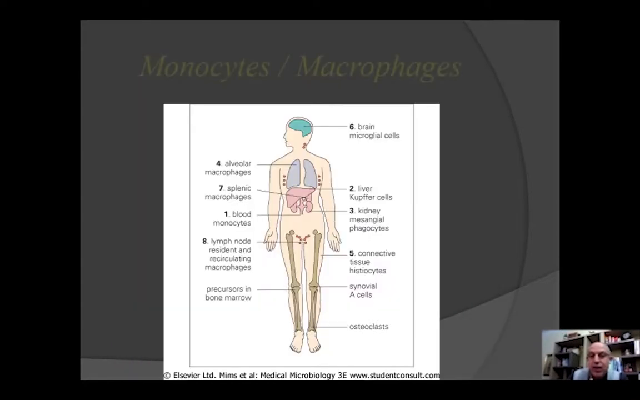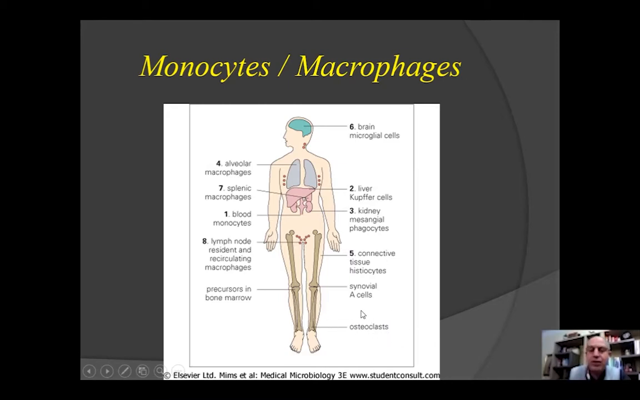And here you see that, for example, we start from 1, blood monocytes, 2, Kupffer macrophages, mesangial phagocyte in the kidney, connective tissue histiocyte, and then synovial A cells, and osteoclast macrophages. They help the bone to grow. Then alveolar macrophages, splenic macrophages, lymph node macrophages, and then, of course, brain microglia. All these names, either Kupffer cells or alveolar macrophages or synovial A cells, are macrophages that are specific for the tissue, doing the same job.